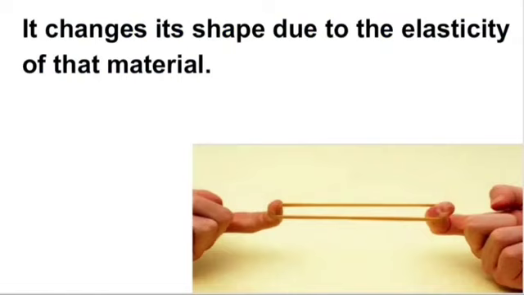So it changes its shape. And why did it change its shape? Due to the elasticity of this material. Okay, it changed its shape due to the elasticity of that material. Okay, so these are the two examples in which by applying force, the shape of an object can be changed.